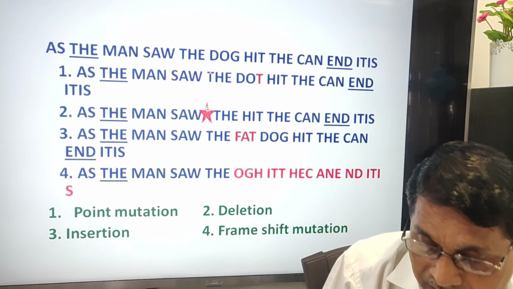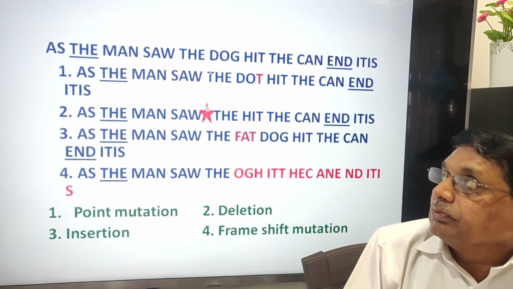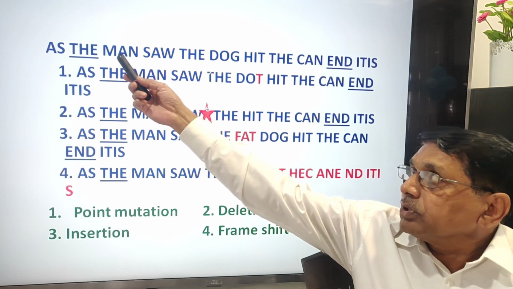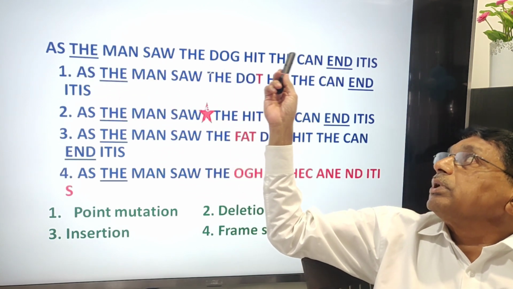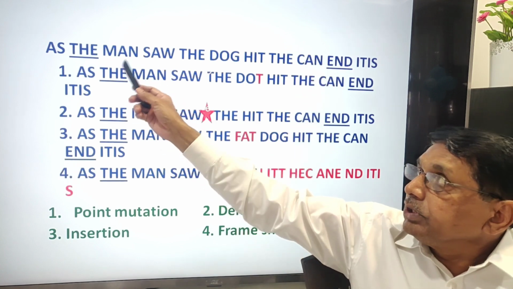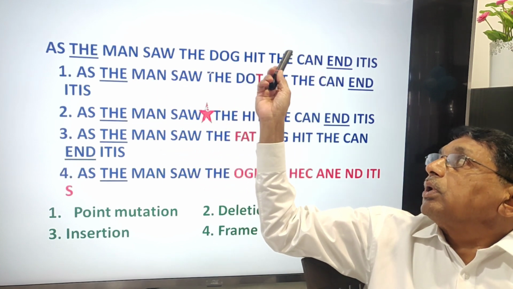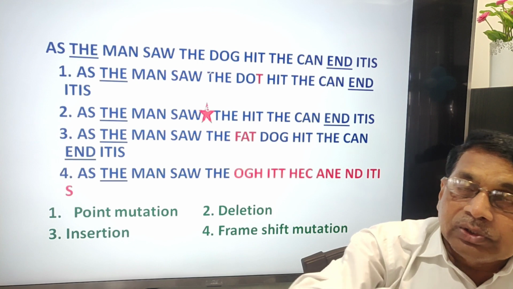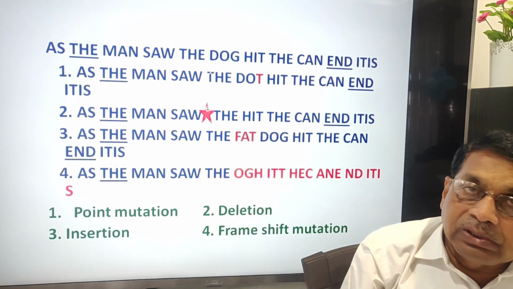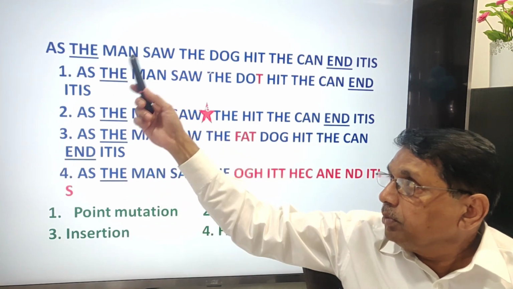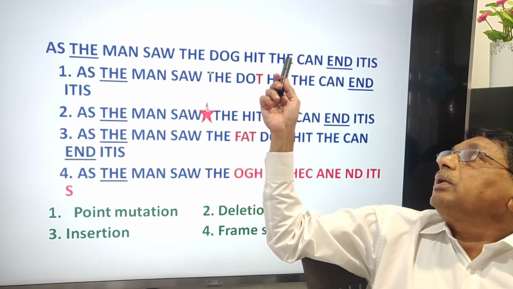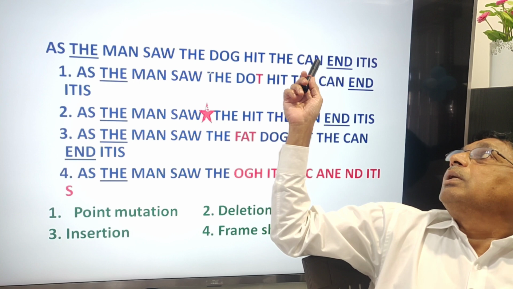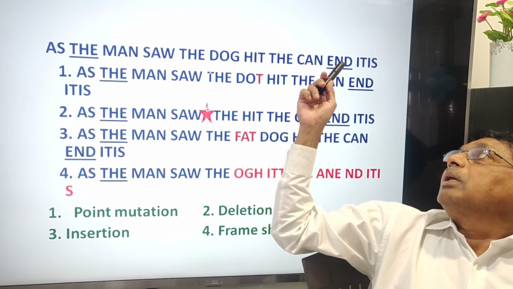So let us see how mutations take place. Let us suppose we start from here. This is a sequence of 3-3-3, just like codons, 3 nucleotides present in a sequence. Now you can read it in a meaningful way: the man saw the dog, hit the dog, can end.